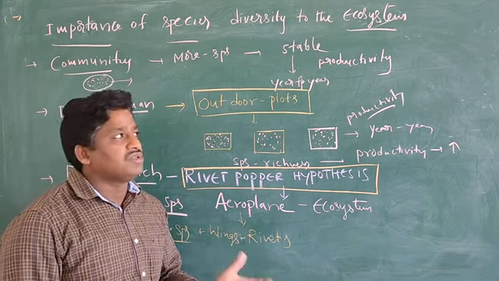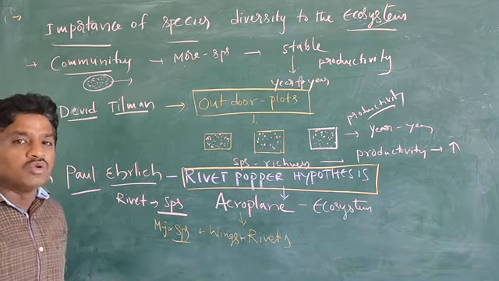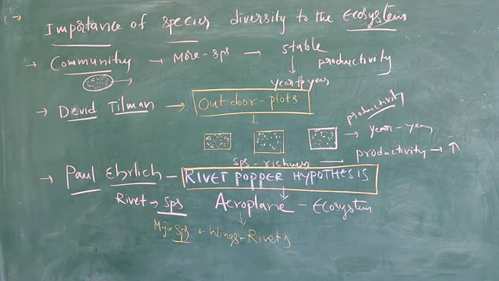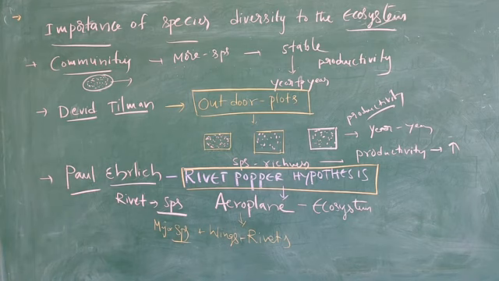This is the importance of species diversity to the ecosystem. Next, we are going to discuss the loss of biodiversity.